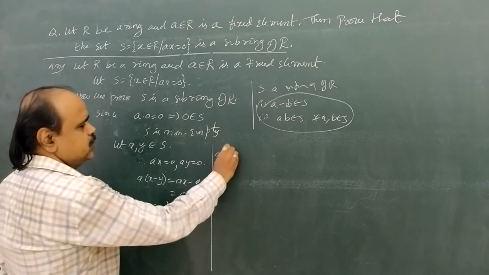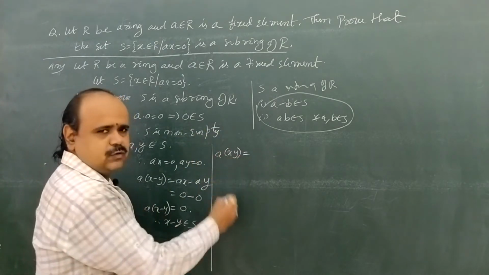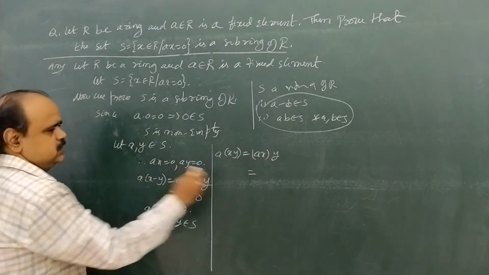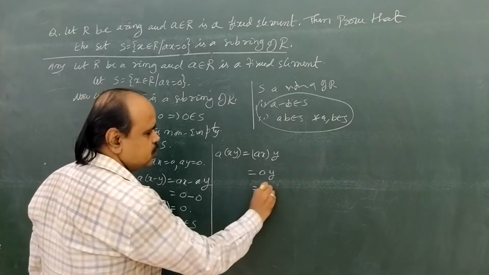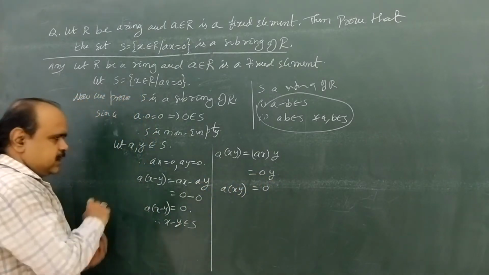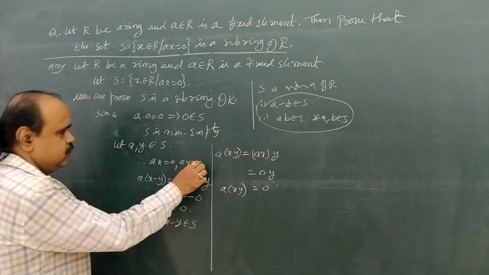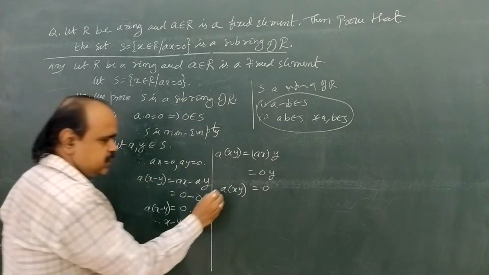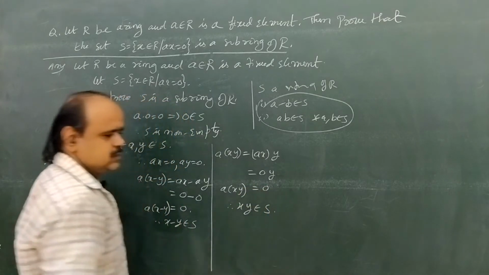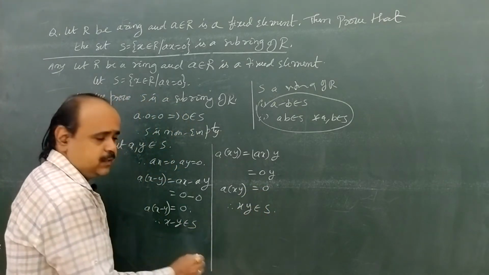Again a into xy, write the associative law, ax into y, that equals 0 into y, that equals 0. Again a into xy equal to 0. Since ax equal to 0, x belongs to S. Ay equal to 0, therefore y belongs to S. Similarly a into xy equal to 0, therefore xy belongs to S. So we prove these two conditions, the necessary conditions of a subring.